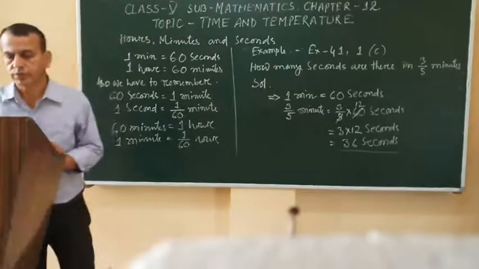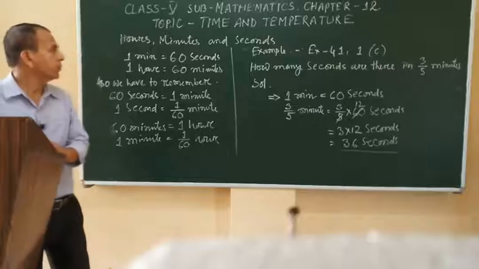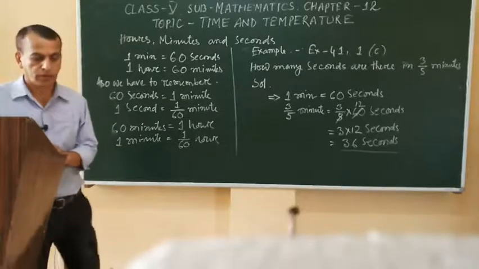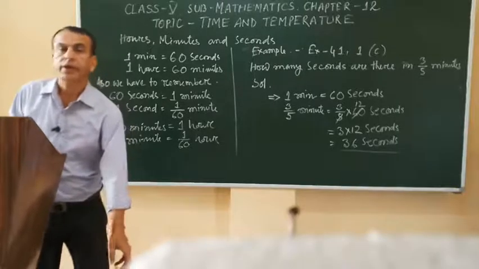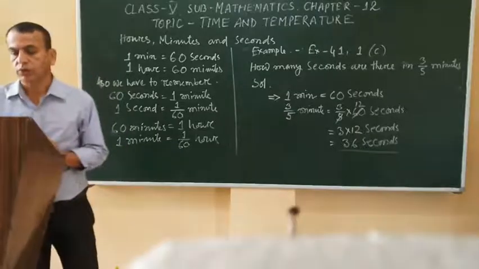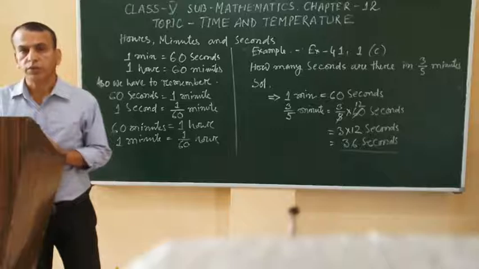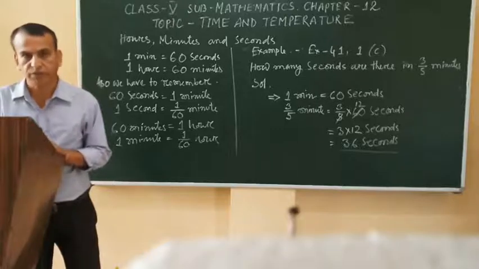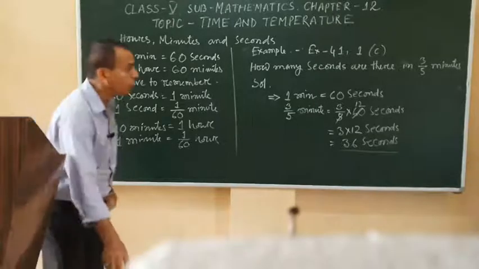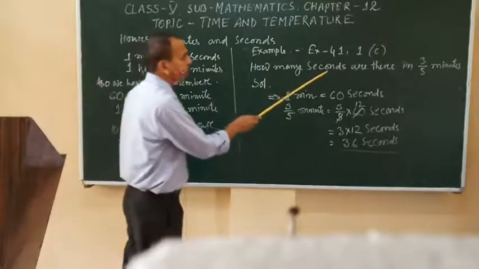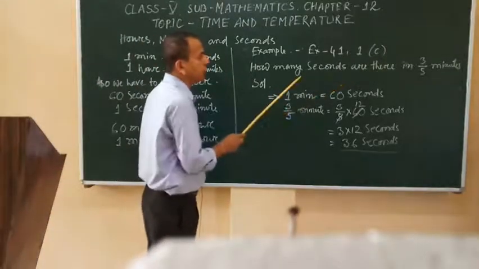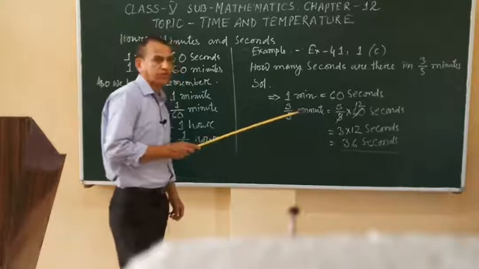So students, for hours, minutes and seconds, here we have an example from exercise 4.1, question number 1C. How many seconds are there in 3 by 5 minutes?